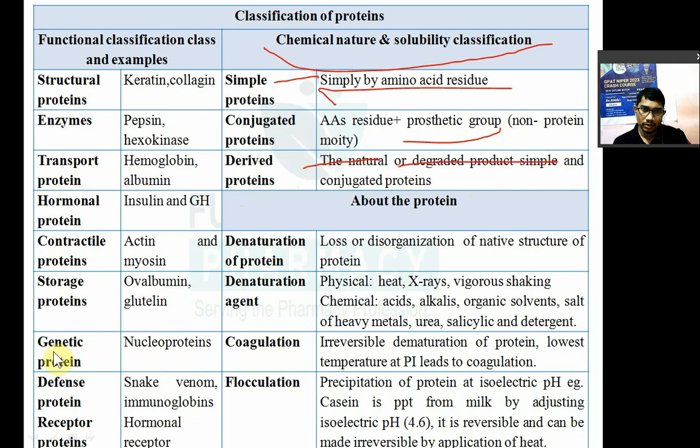Now denaturation मतलब क्या होता है प्रोटीन का? Denaturation of protein मतलब loss of native structure of protein. Now how you can denaturate the protein? There are different denaturing agents. In the physical you have heat, है ना, आपने heat apply किया, protein का denaturation हो गया.